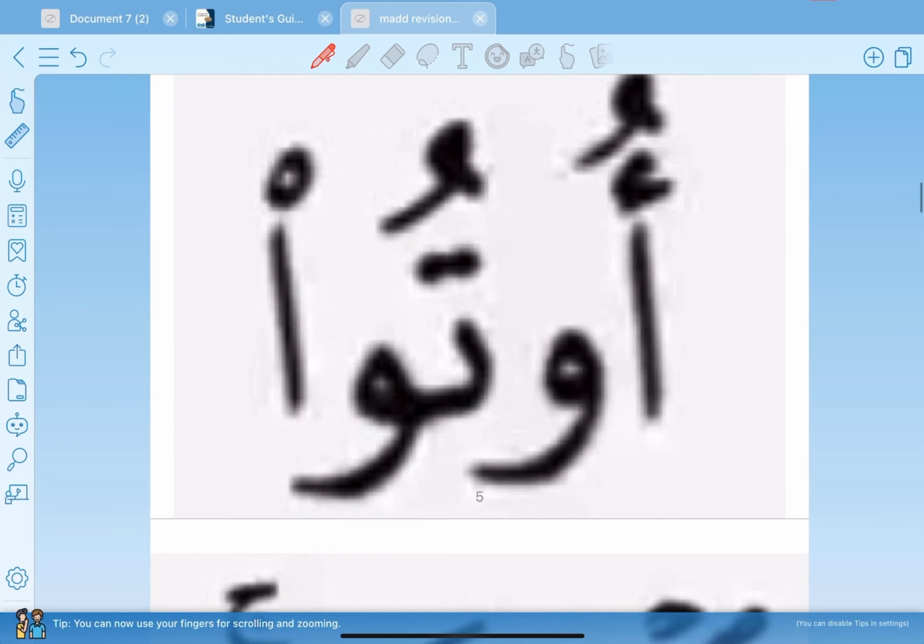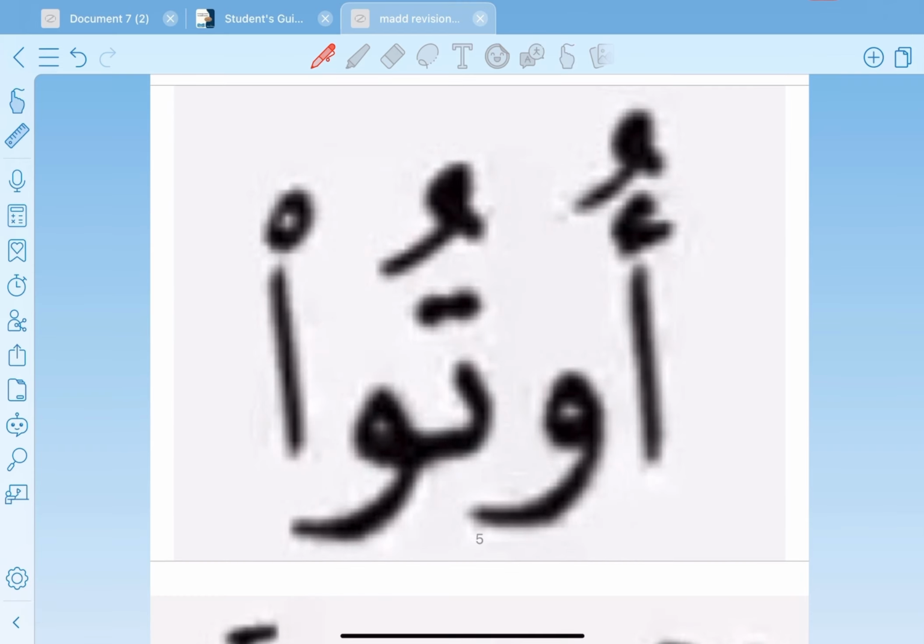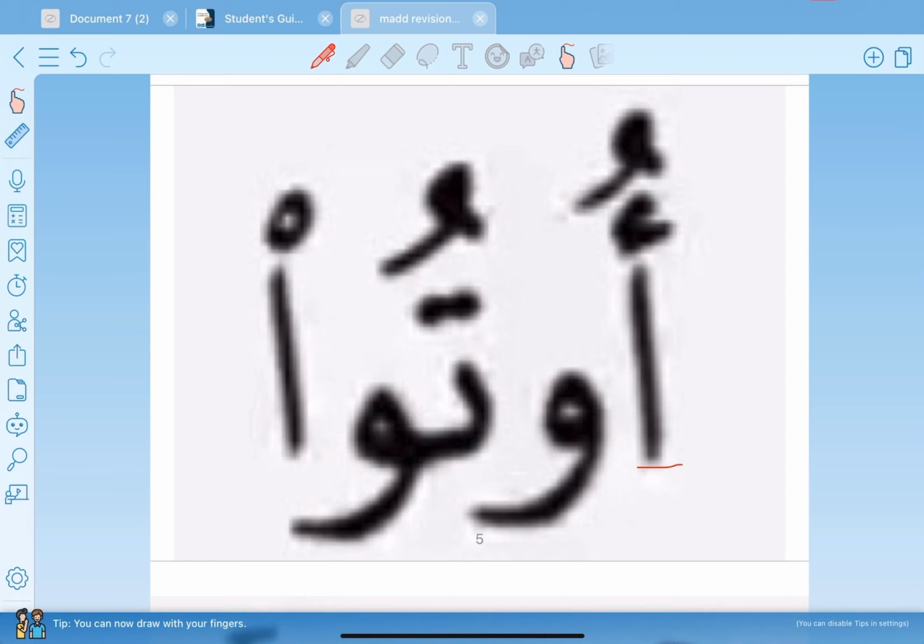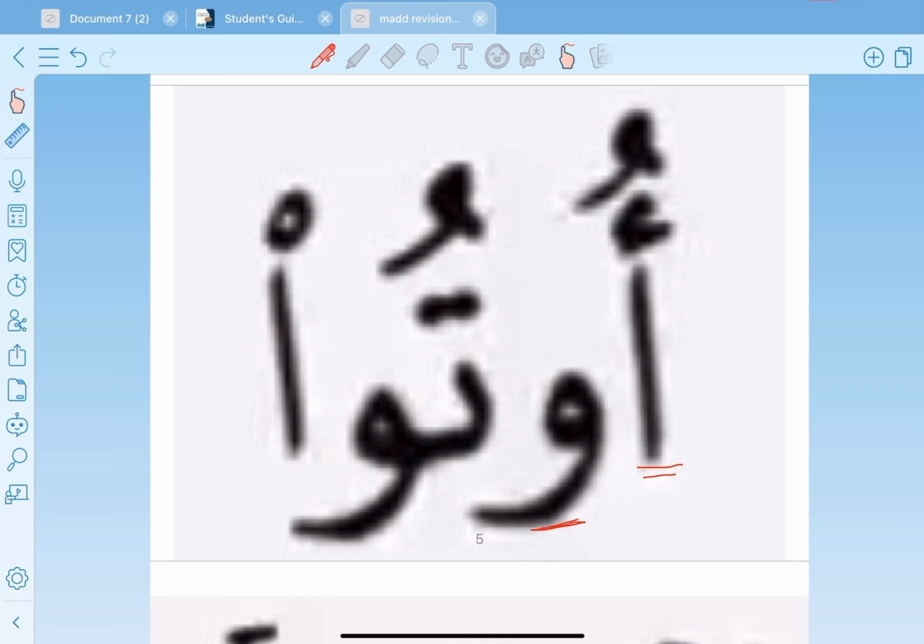Okay. The next example we have أوتوا. We have here a Hamza, and then after the Hamza we have a waw, and this waw, is it a mad letter or not? I will look before the waw. If it's preceded by dhamma, yes, it's a mad letter. So this waw is waw maddiya. I have Hamza, and this Hamza is followed by a mad letter. So this is mad badal and prolonged for 2 counts.